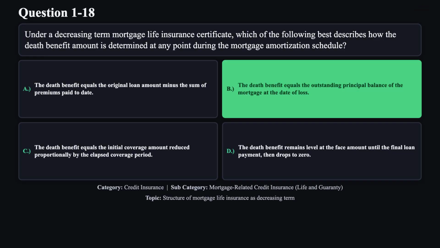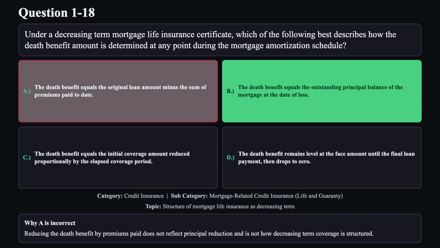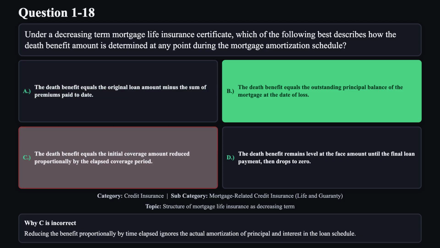The correct answer is B. The correct answer is that a decreasing term mortgage life policy ties the benefit directly to the remaining mortgage debt, ensuring that the payout exactly matches the outstanding principal at the time of the insured's death. Reason A is not correct. Reducing the death benefit by premiums paid does not reflect principal reduction and is not how decreasing term coverage is structured.